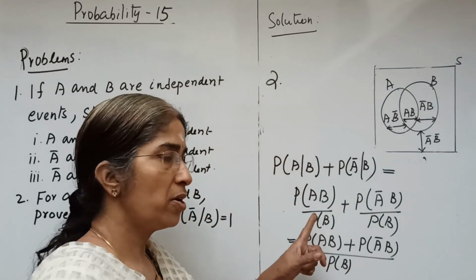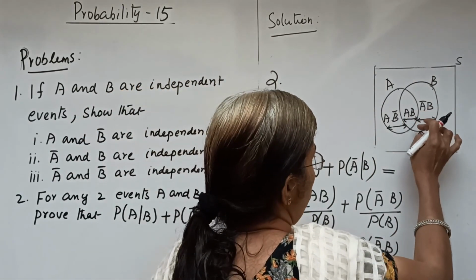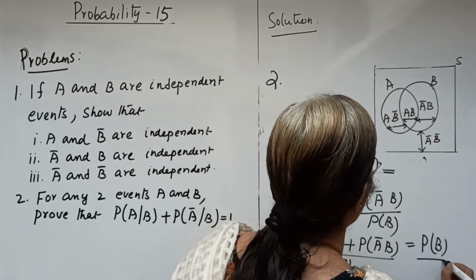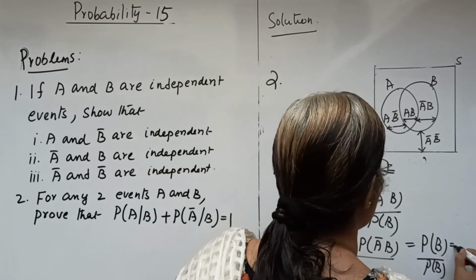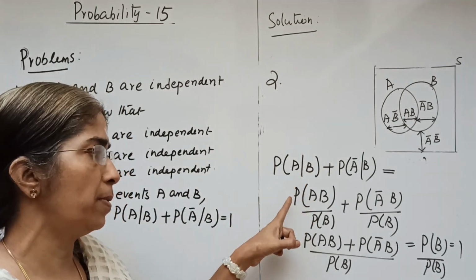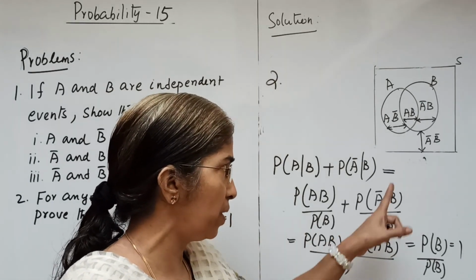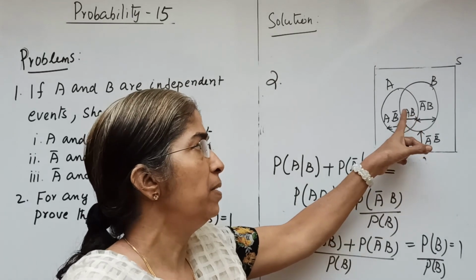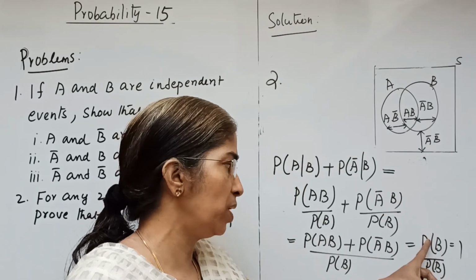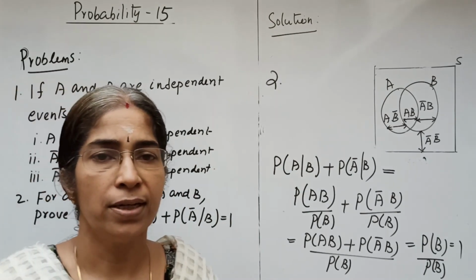So what about P of AB plus P of A bar B? This is the whole event P of B, isn't it? So P of B by P of B equal to 1, which is the required result. Simply we apply the formula for conditional probability, and now it becomes P of AB plus P of A bar B. From the diagram, we know P of AB plus P of A bar B is equal to P of B. So it becomes P of B divided by P of B equal to 1. Okay, thank you very much.